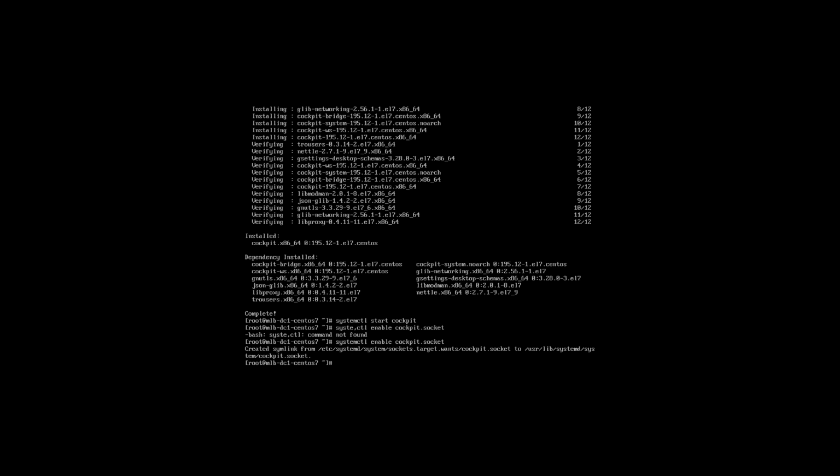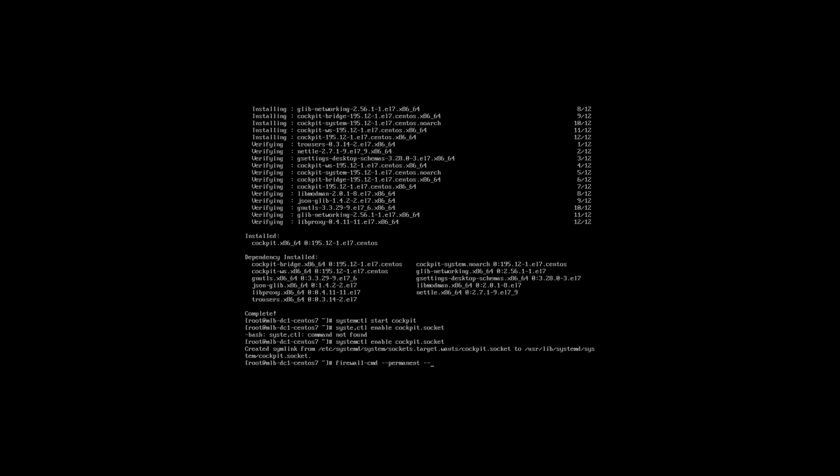To do that, you have to give the command firewall-cmd. I'm going to add this as permanent, so I'm going to give the --permanent keyword and the service that I'm going to add.